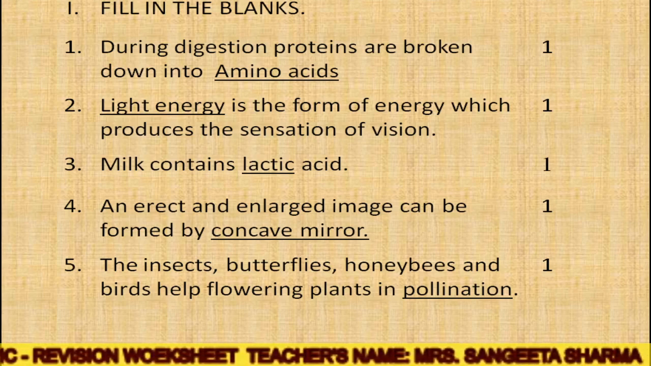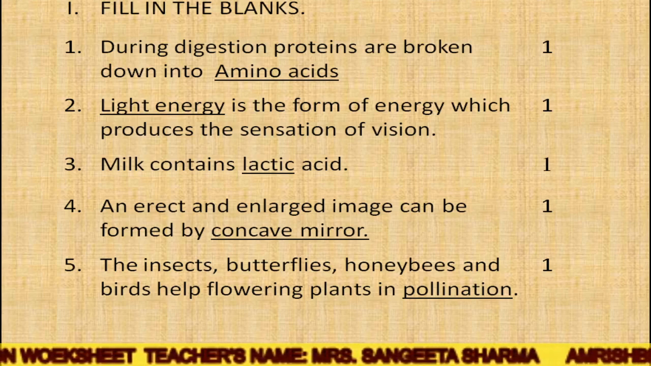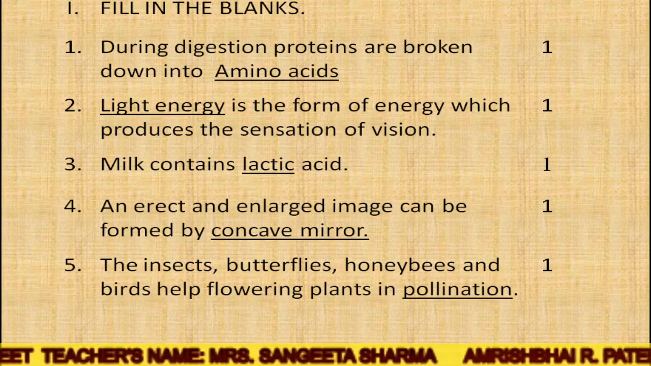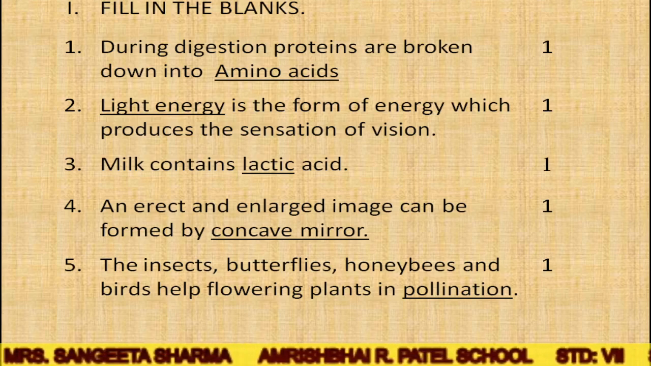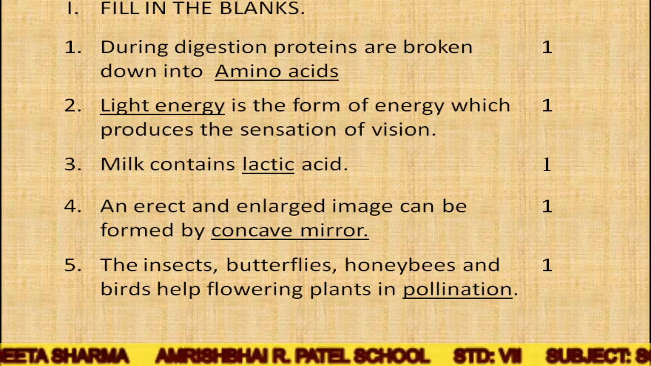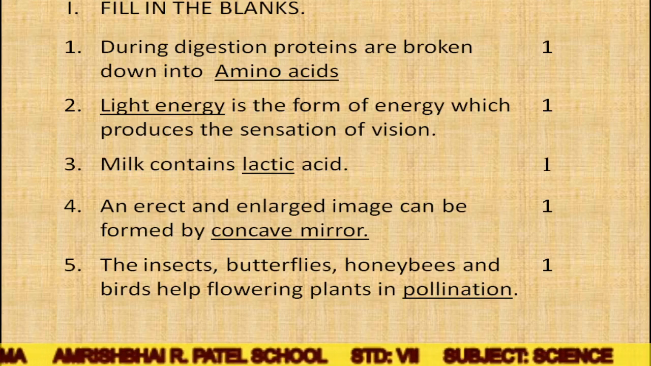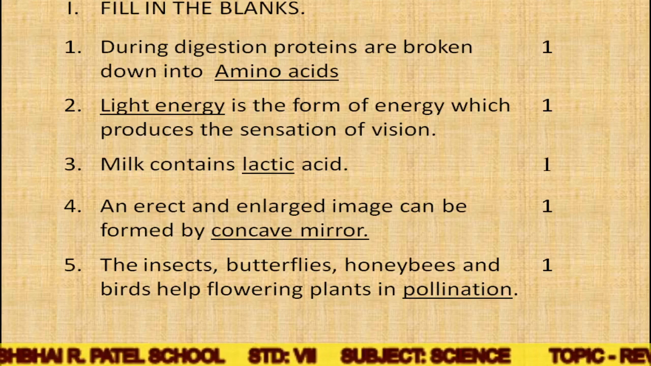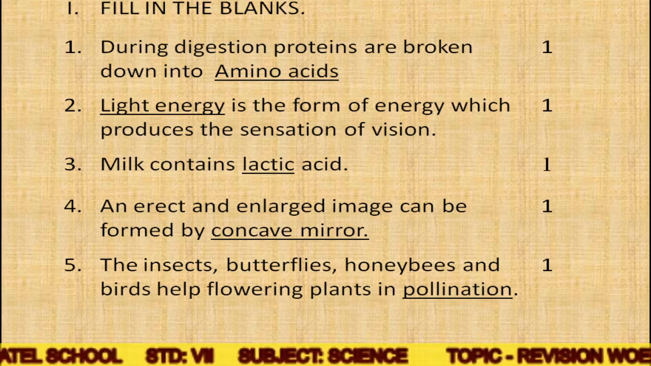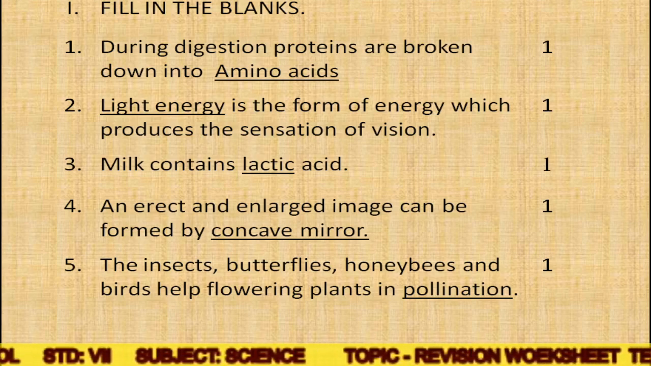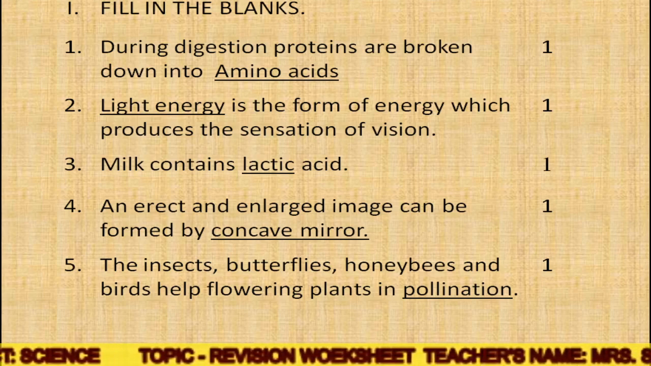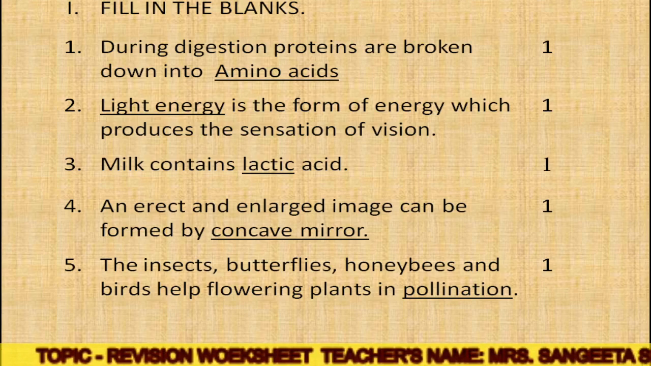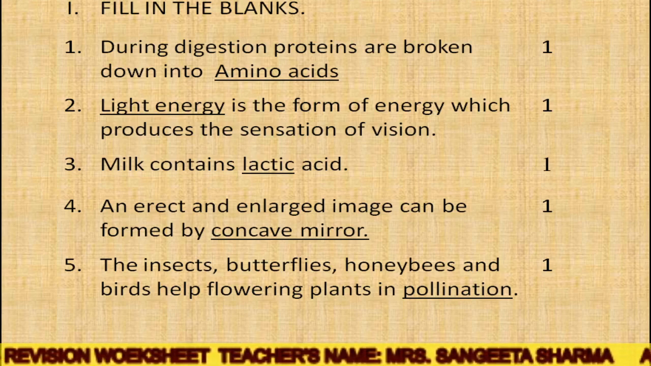Now the insects, butterflies, honeybees and birds help flowering plants in pollination. So we can see the process of pollination through these insects like butterflies, honeybees. They are scattering the pollen grains, and that's why this process is known as pollination. Okay, so the insects, butterflies, honeybees and birds help flowering plants in pollination.